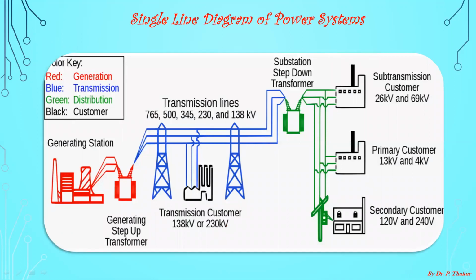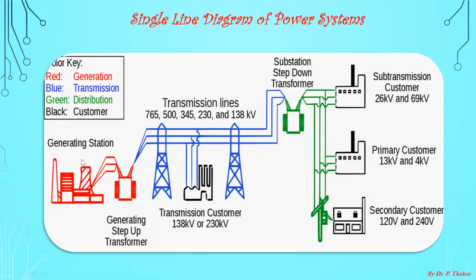In previous study, you have already seen that your supply system has three major components. One component, which is shown here in red color, is generation. Second component of your supply system is transmission. And third component, which is shown in the green color, is distribution. Basically, your supply system includes three systems: generation system, transmission system, and distribution system. This diagram represents how power is generated and how it is transmitted to the load center from the generating station.